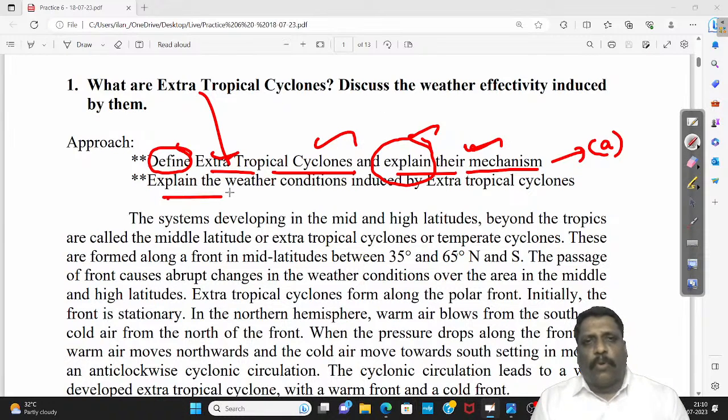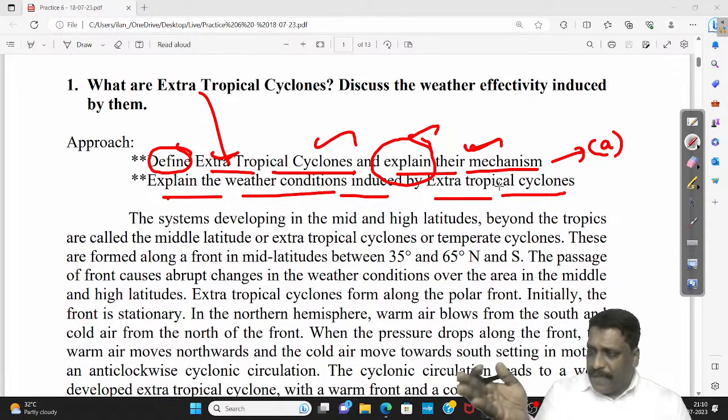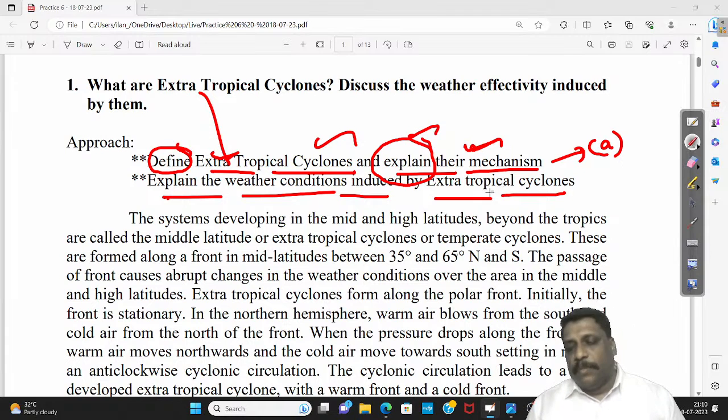Then I have to explain the weather condition induced by this extratropical cyclone. Very simple, right? Along the cold front, what exactly will be the weather condition? Along the warm front, what exactly will be the weather condition? That's what you have to discuss. Right, my dear friends. Now, one by one.